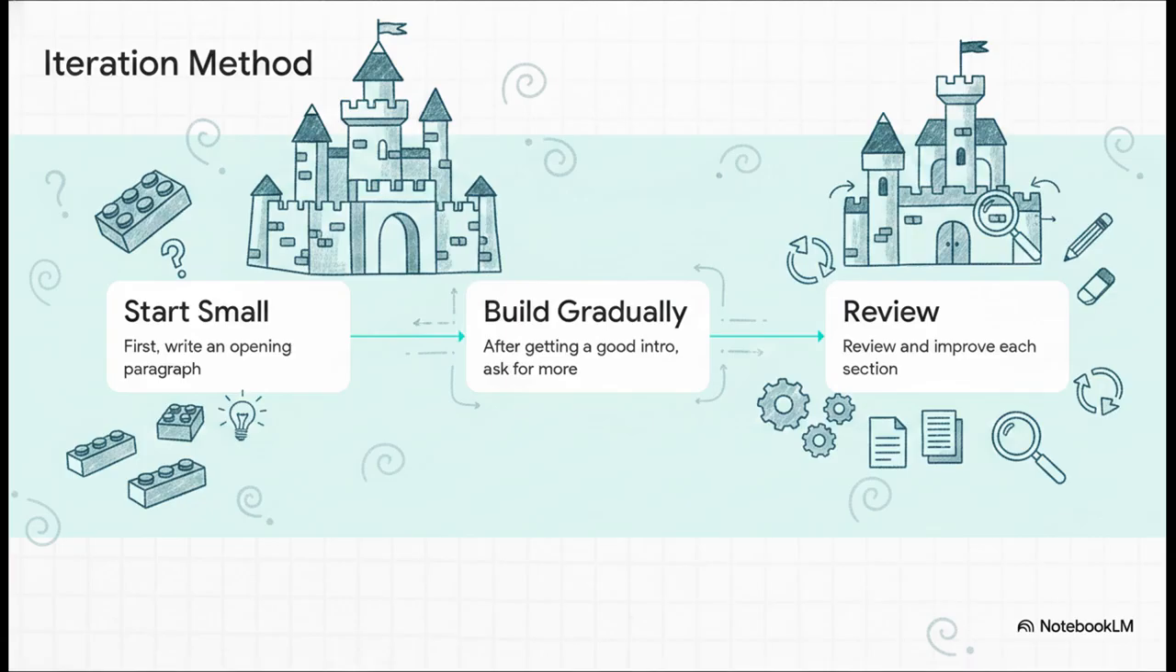You wouldn't just throw all the pieces in the air and expect a perfectly formed castle to land on the table, right? No way. You have to build it piece by piece. First, you start small. Second, you build gradually. And third, you constantly review and improve. Let's walk through exactly what this macro process looks like in practice.